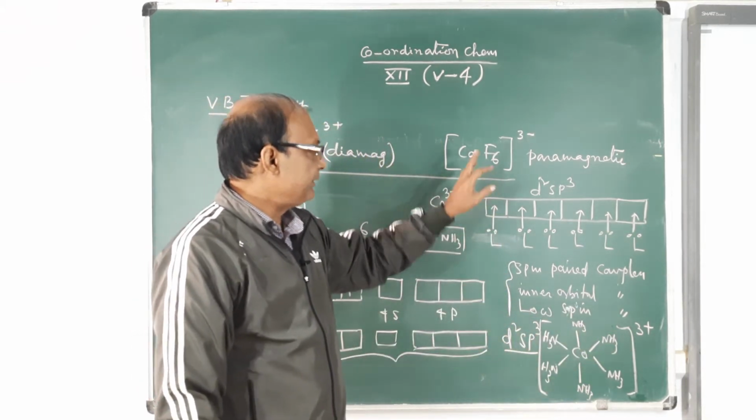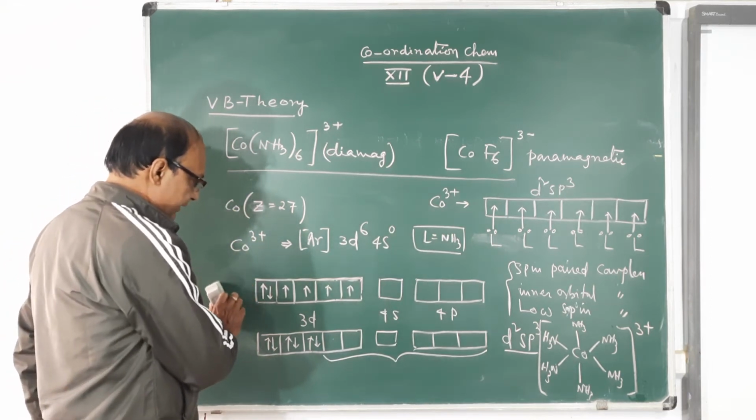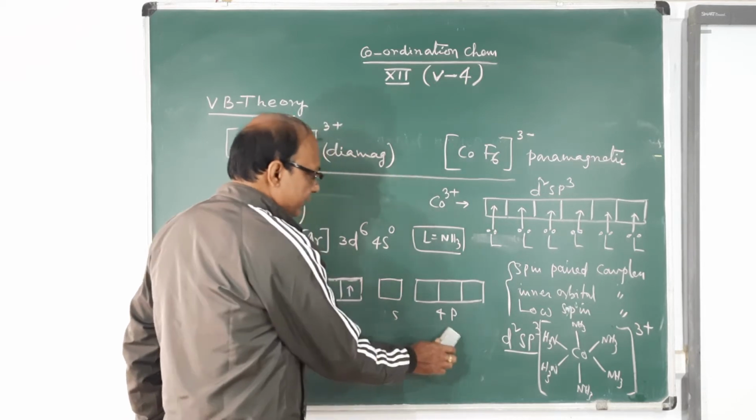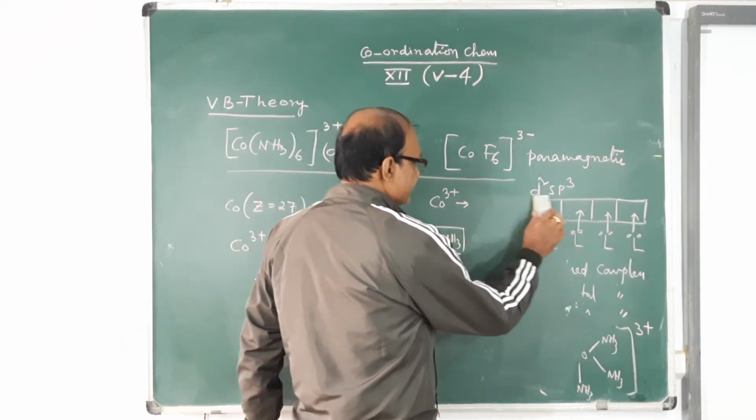Now come to this one, [CoF6]3-. Again you see that it is cobalt, therefore you can write in the same way. The cobalt configuration is similar to this.